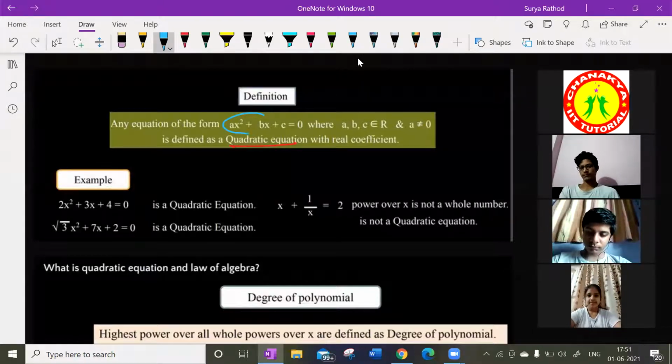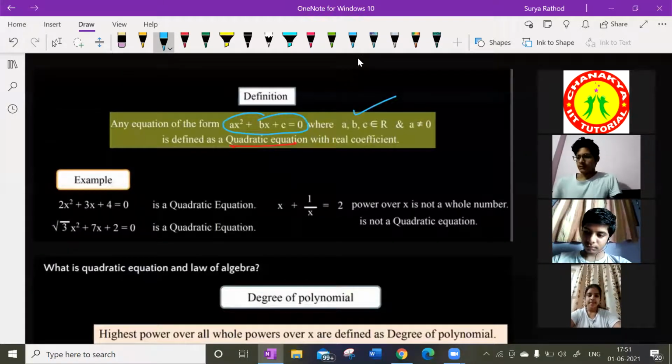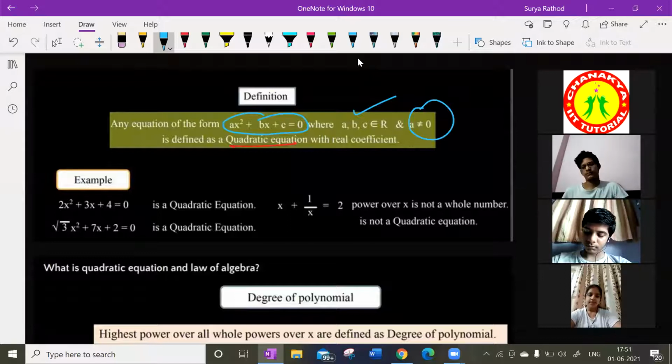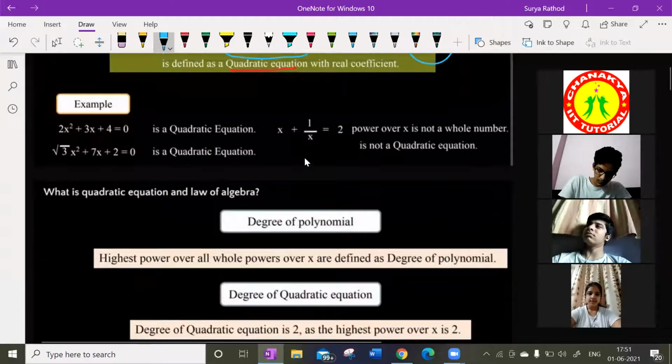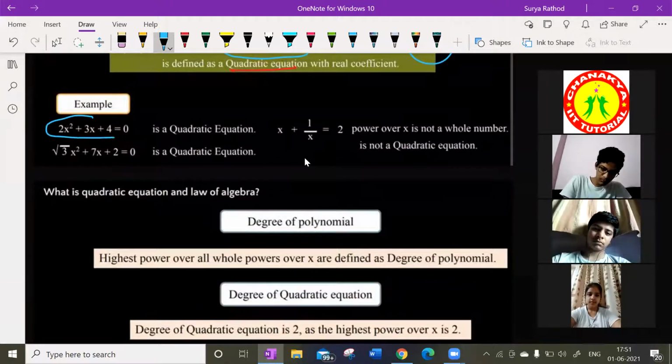So look at this. ax square plus bx plus c is equal to 0, where a, b, c belong to real numbers and a is not equal to 0. So there is a condition, a basic thing which you have learned, right? So now let us talk about examples. We have plenty of examples. Look at this: 2x square plus 3x plus 4 is equal to 0. This is a quadratic equation.